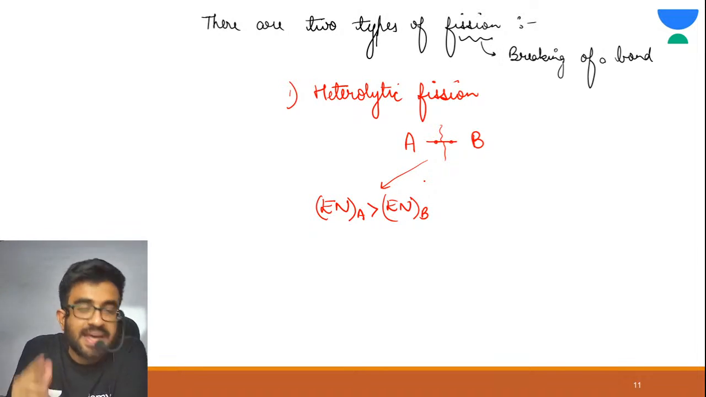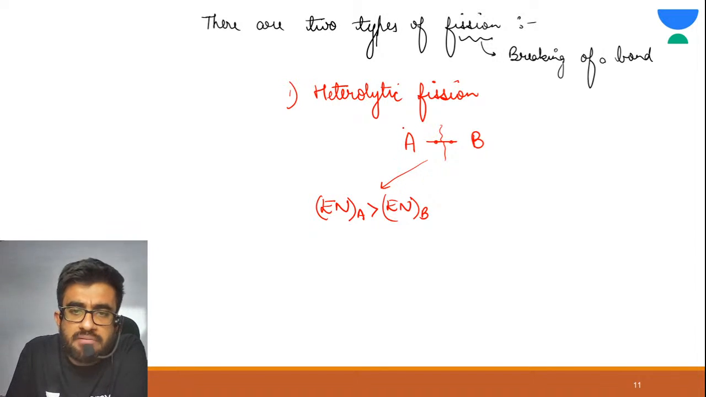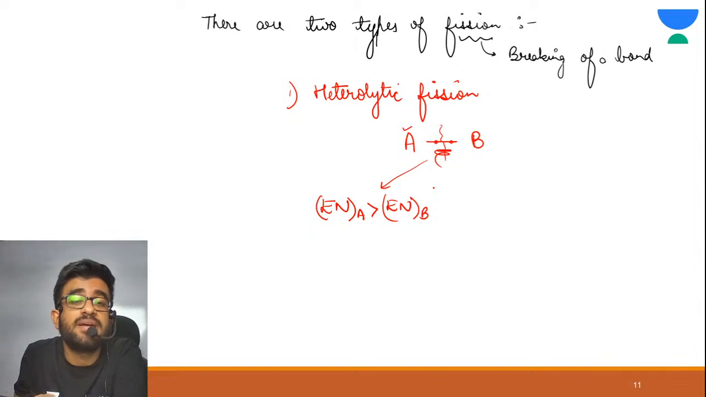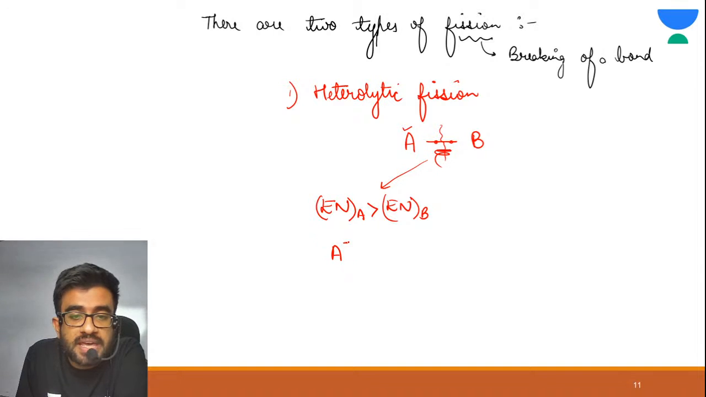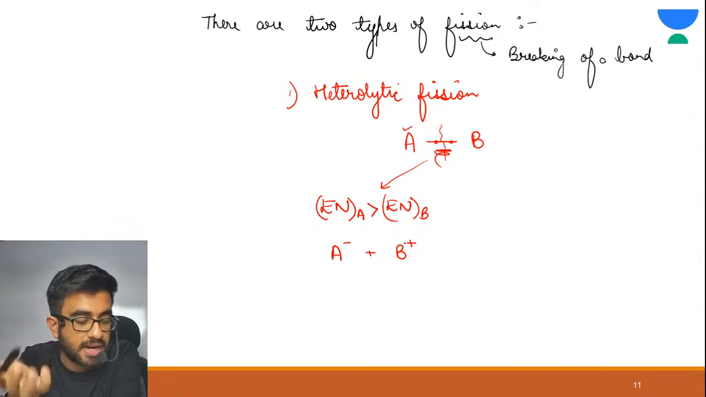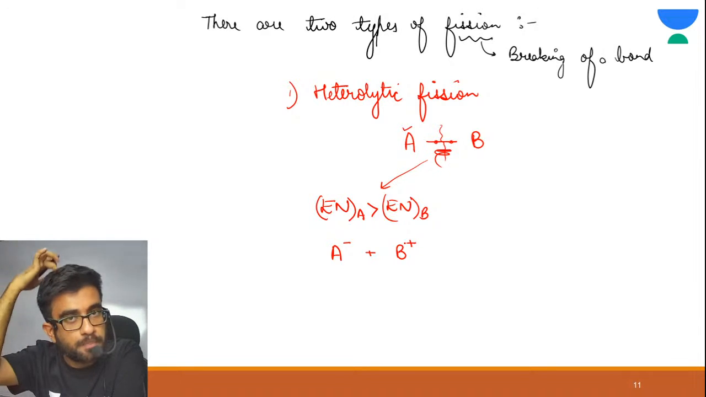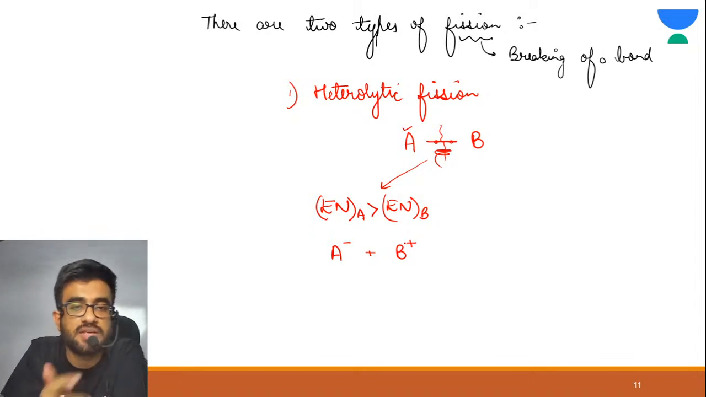What is electronegativity? Electronegativity is basically power. So if the power of A is greater than the power of B, then both these shared electrons would be taken by A. Got it? Because A has more electronegativity. So they will result in formation of A minus and B plus. Why minus? Because A has acquired one electron extra and B has lost one electron. So B acquires positive charge, A acquires negative charge. This is the case when electronegativity of A is greater than B.